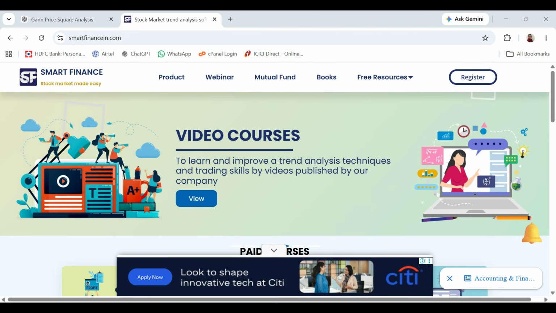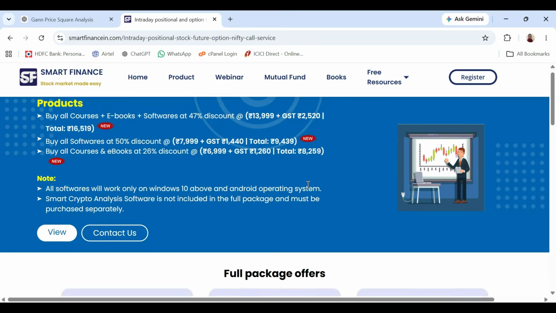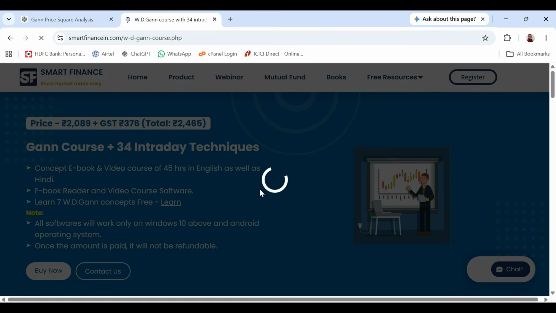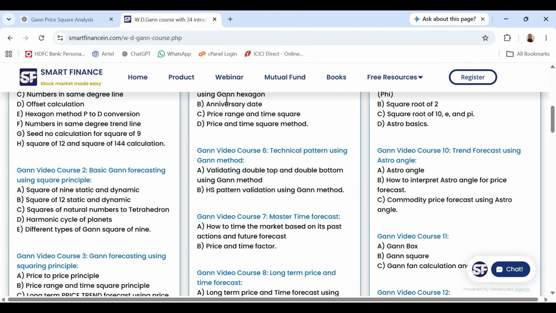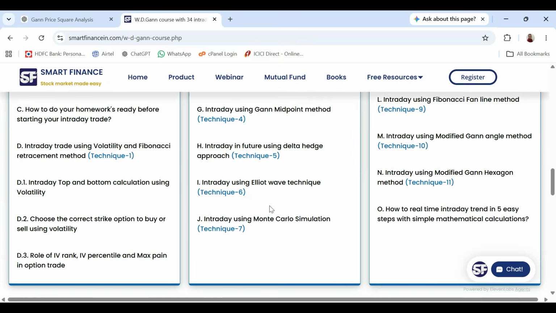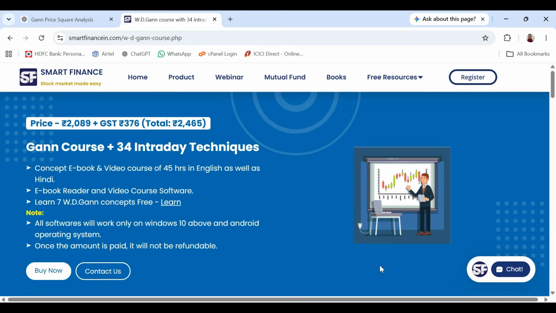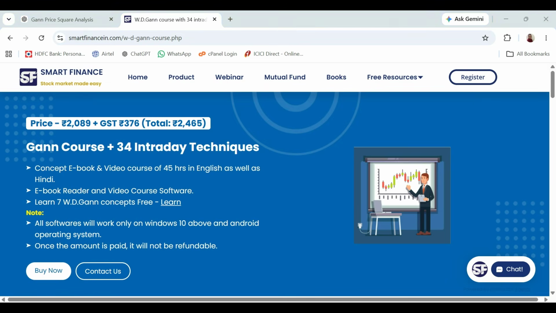I was talking about our Gann course. You can visit our website, go to the product section, and in the course tab you will find the Gann course. All these methods we have given have their own formulas and their own way of calculations. A lot of intraday mathematical methods are also given. All these methods you can test with the help of one AI. That is the theme of this video, and that is what you are going to learn in this video.